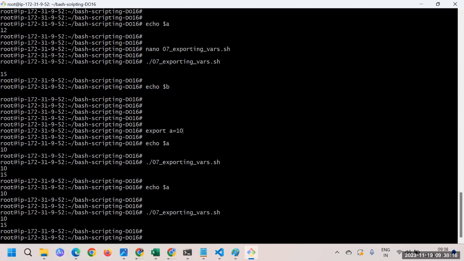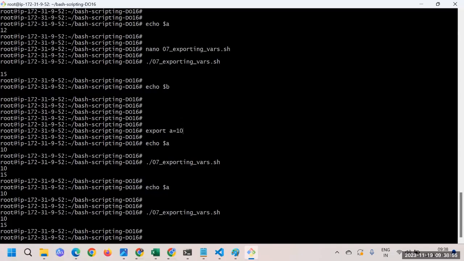When we use it within the shell, that's the global shell, so we can utilize those variables. But if I create a child process out of it, those scripts will not be able to access the variable. How can we make it accessible? We need to export the variable. Once we have exported the variable, child processes, meaning child shells, are able to access it. That's the first key point, and that's how we can solve this issue.